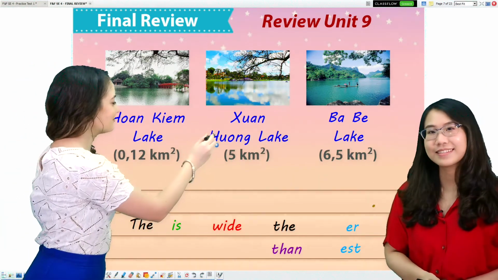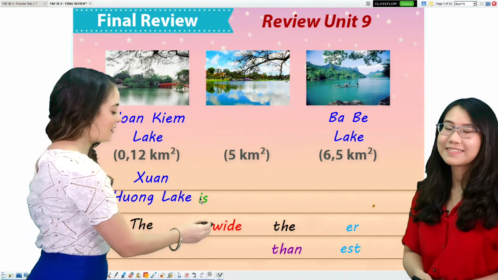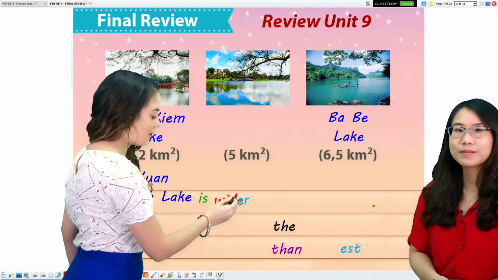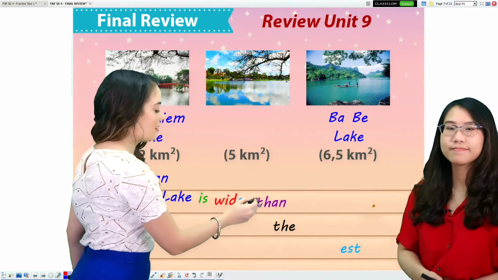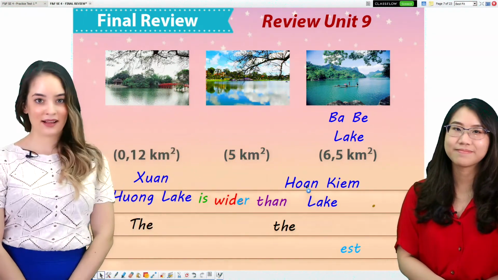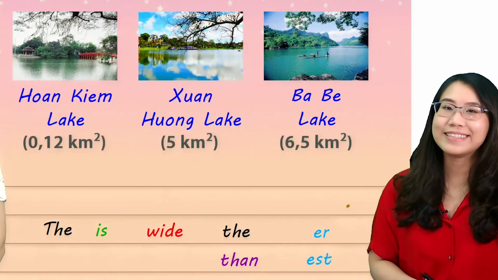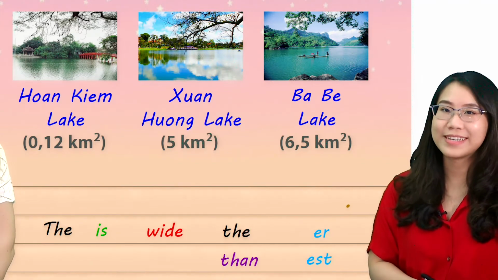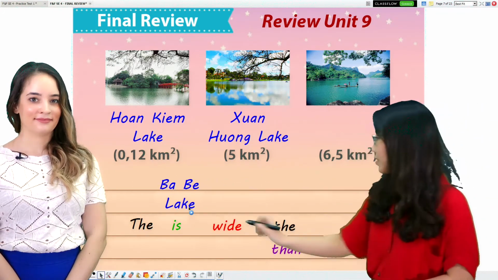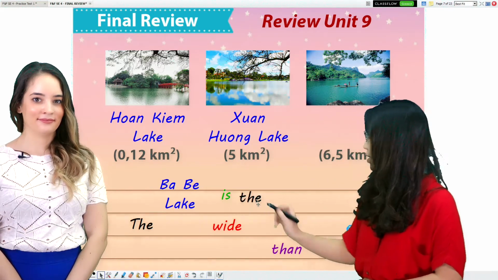First, Xuân Hương Lake is wider than Hoàng Kiếm Lake. Xuân Hương Lake is wider than Hoàng Kiếm Lake. And next, we will do one more sentence. Ba Bể Lake is the widest.